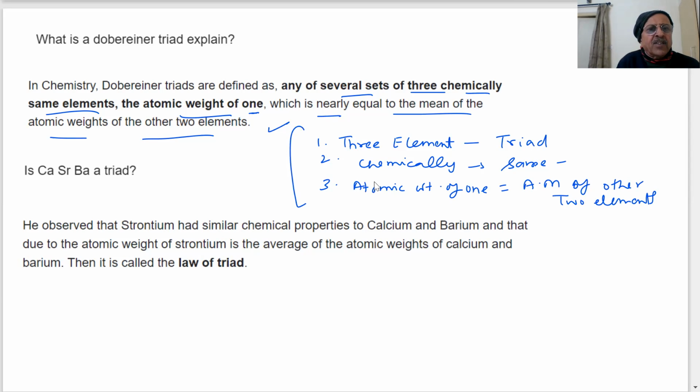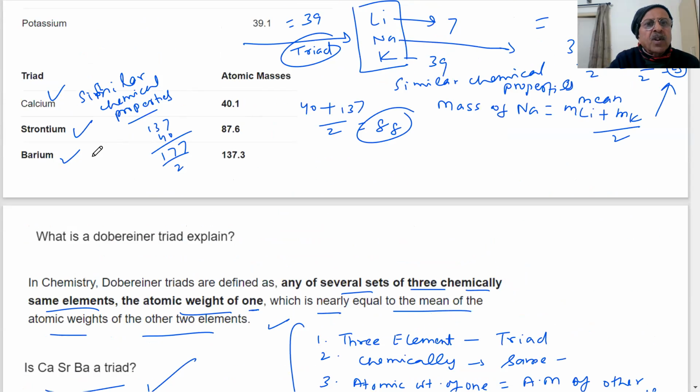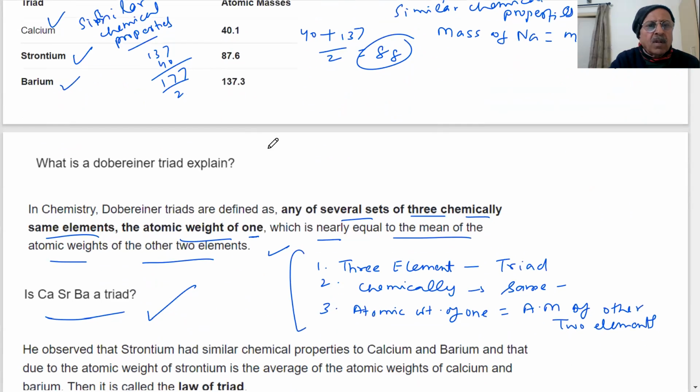Now the question is: calcium, strontium, barium, do they form a triad? What is your answer? Does the atomic mass of one of the three match the mean of the others? Yes. You have just seen this: the atomic mass of calcium plus barium divided by 2 gives the atomic mass of strontium.